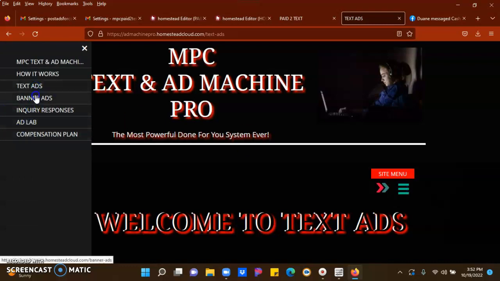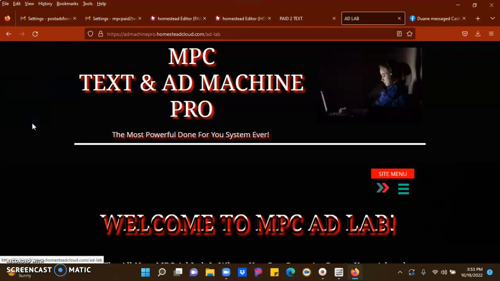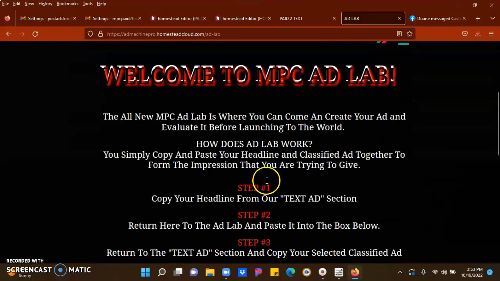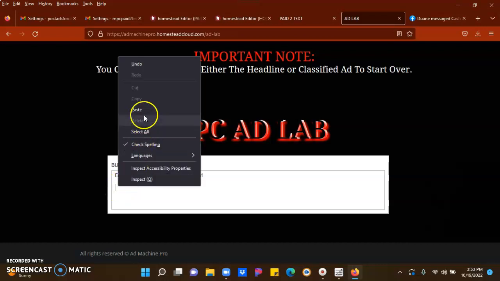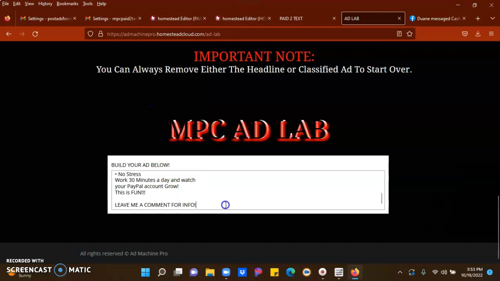We're going to go right back over where it says Ad Lab. You're going to click on Ad Lab, and on Ad Lab, you're going to scroll down. You see your text still here? You like to make it look good. You want it to look hot, so when they come in. So bam, I'm going to go down one space because I want to make sure they know my heading from my ad body. So here goes my body. I'm pasting that in. Bam, it's created. You see that? There's my total ad right there.